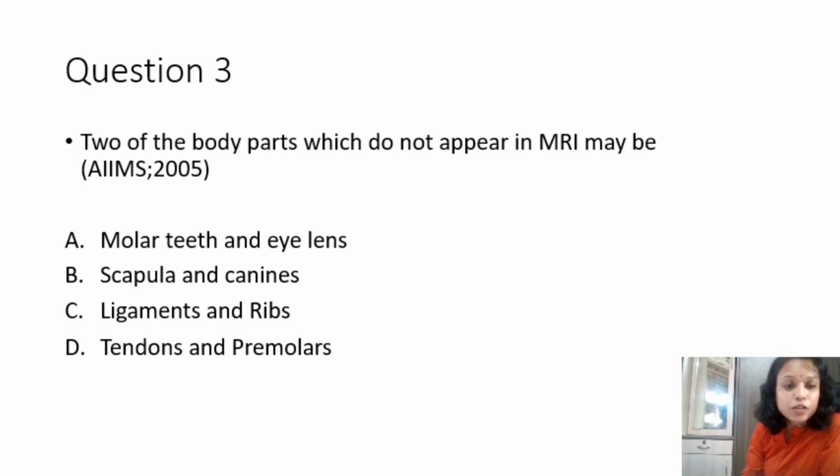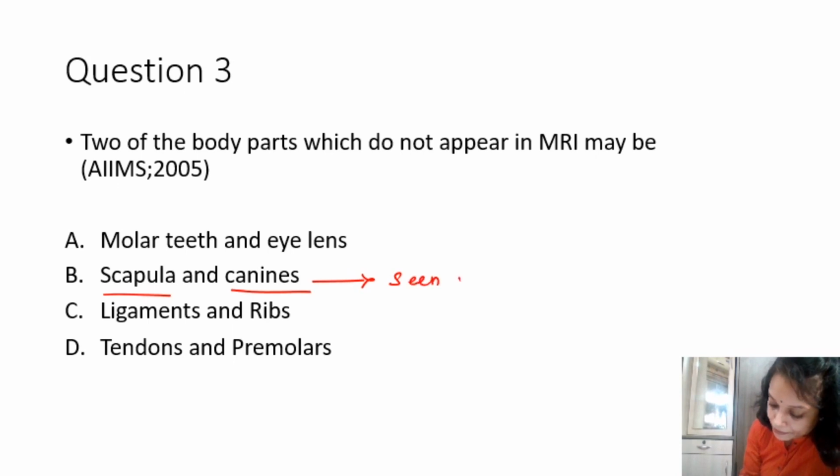Have a look at the second option, and that is scapula and canine. Scapula is a bone, canine is a tooth, and both of these structures have less amount of water in them. So since they have less water, they can be clearly seen in MRI. Less water content.